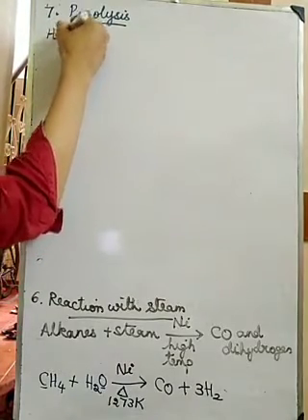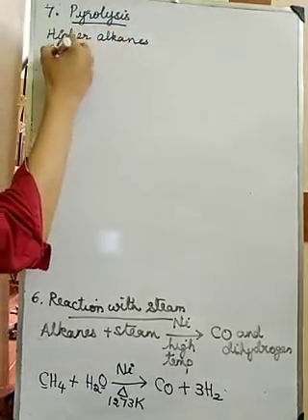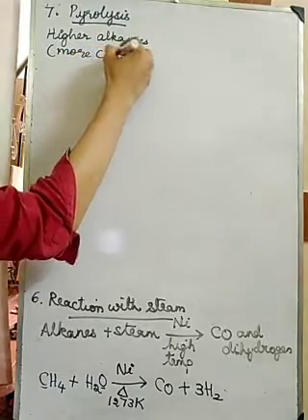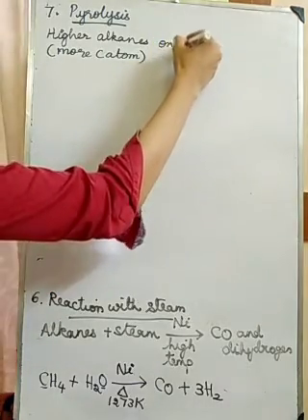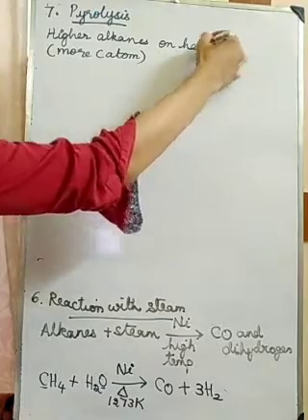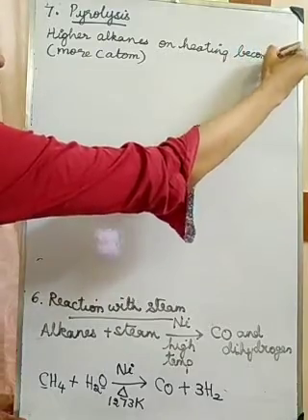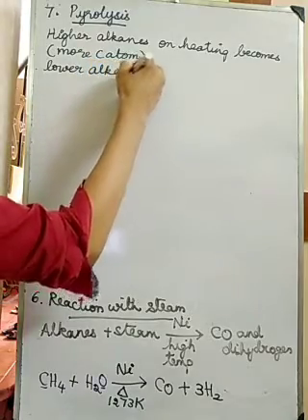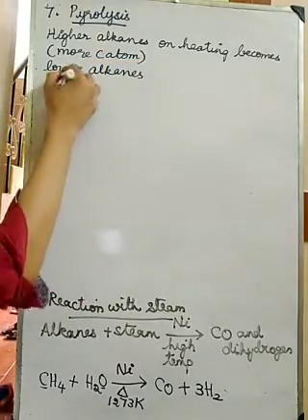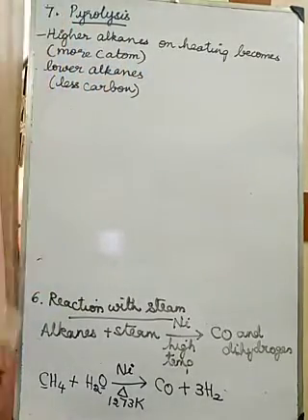Higher alkanes. Higher alkanes means the alkanes which have more carbon atoms. When you heat the higher alkanes, they will become lower alkanes. The higher alkanes on heating become lower alkanes. Lower alkanes means the alkanes with a smaller number of carbon atoms.